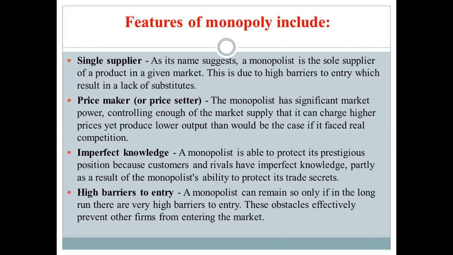For small companies, it will be very difficult to enter this market. Why? Because it will be very expensive for them compared to big companies, right? When you are producing a large amount, your advertising costs are divided over the output, right? So they still benefit from economies of scale, and it will be a high barrier to entry for other firms. So this is a feature.